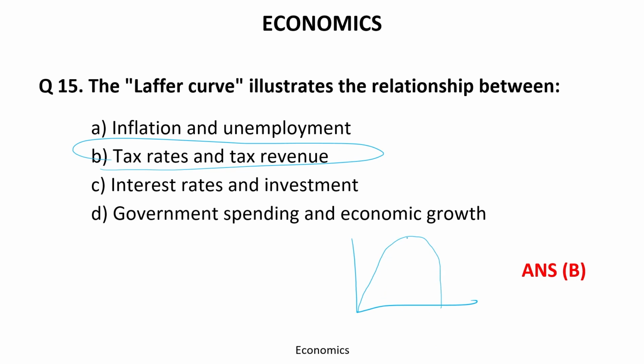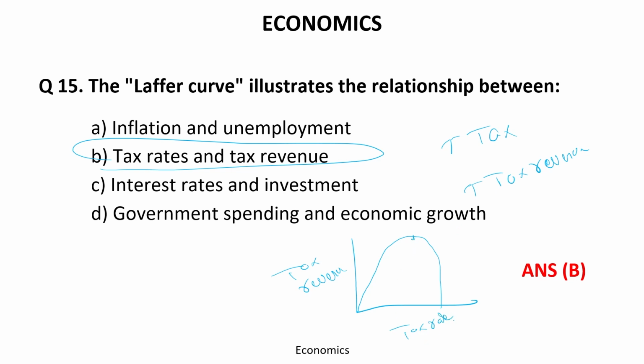Okay. It simply means when the tax increases, tax revenue will also increase. Okay, but only up to a certain point. It is tax revenue, it is tax rate.